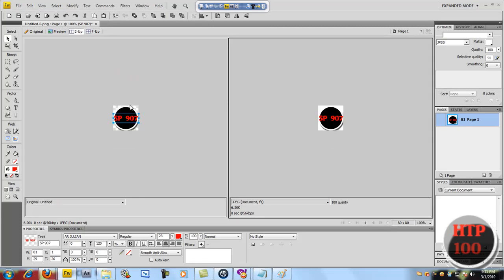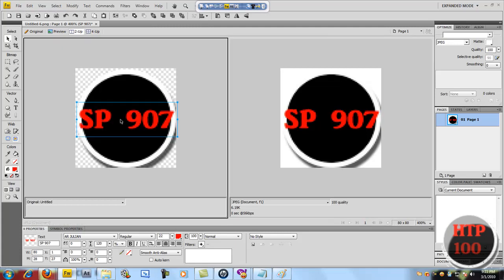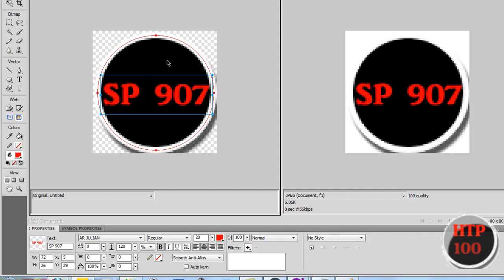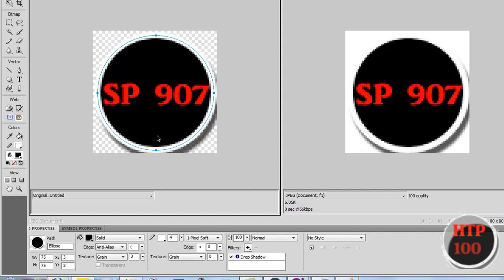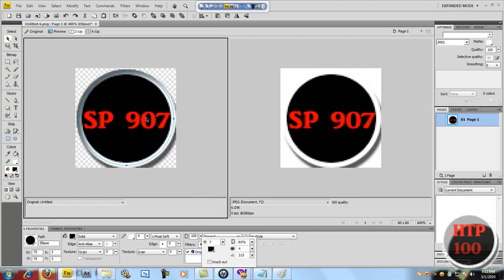Okay, now here, put this as 2, I know it's 2, then 20. There you go. Now come here to filters, press that circle, make sure, add a filter, and put it as inner shadow.